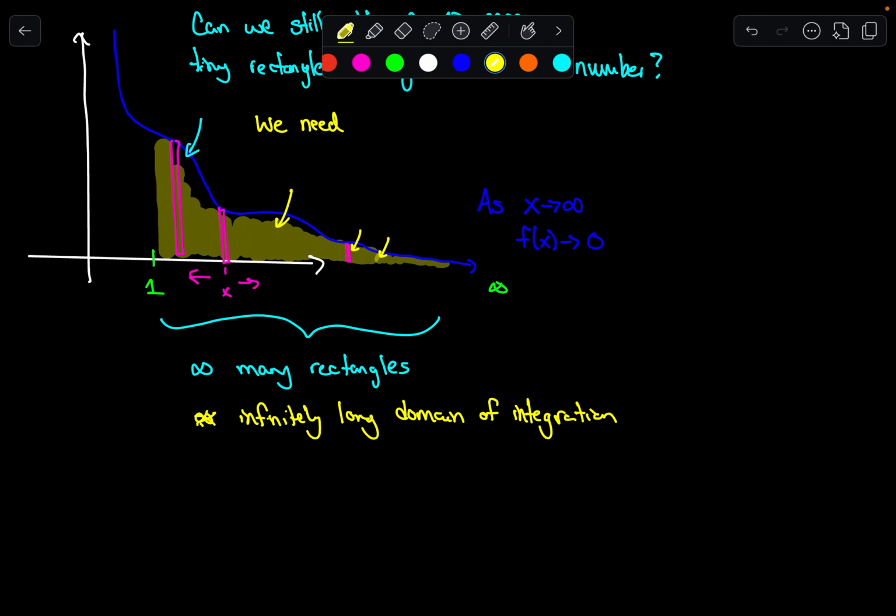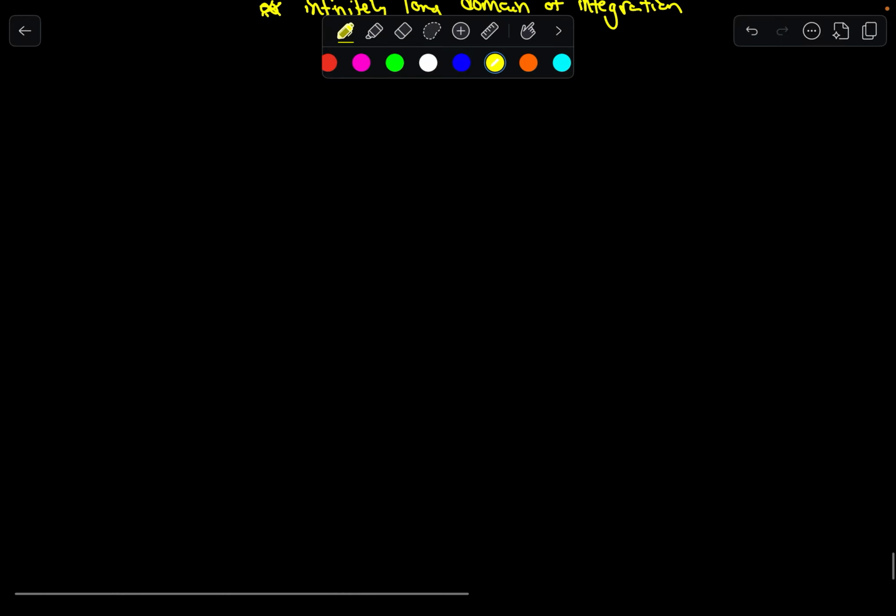We need these rectangles to, quote unquote, get small. And I'm even going to put another quotes around fast, right? What does fast even mean, right? But we need them to get small fast, all right? And I know this is kind of weird, and that phrase may not make any sense. And so, just for the sake of providing an example without actually knowing how to do these, I'm going to provide 2 examples really quick.